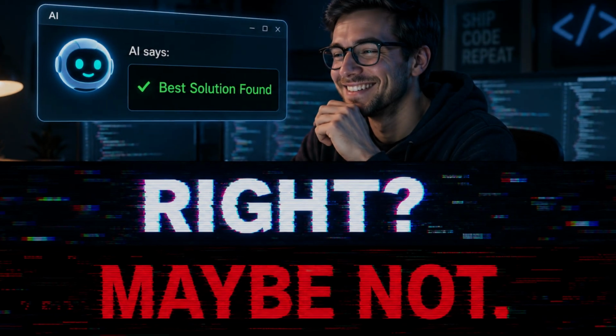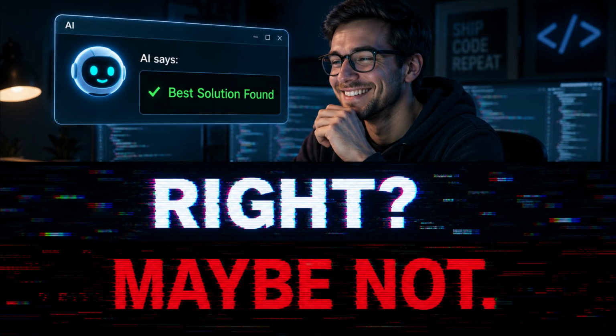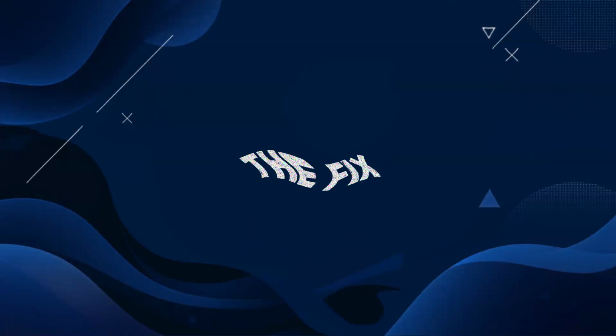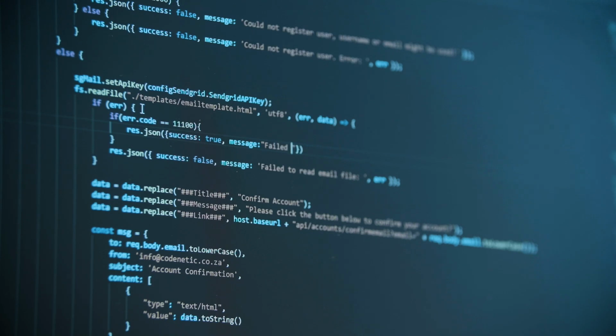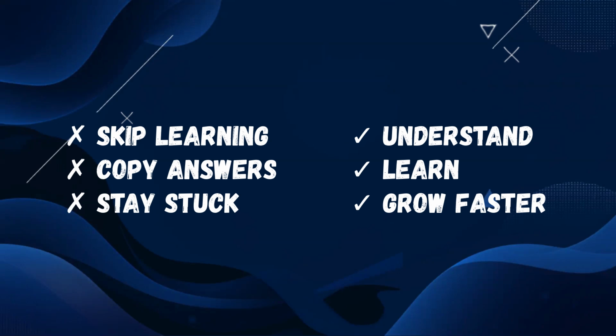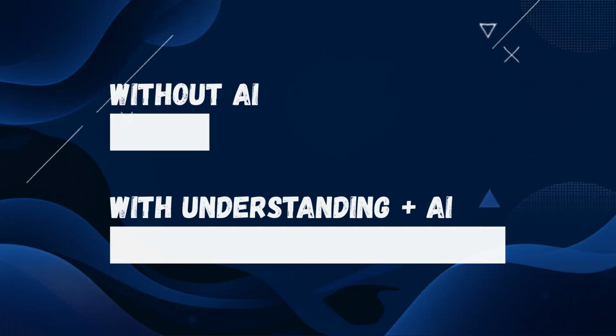This is the mistake that doesn't show up immediately. It shows up six months or a year in, when the developer who has been learning entirely from AI suggestions gets handed a problem slightly outside the pattern AI is good at and has no foundation to fall back on. The fix: every time AI gives you a solution, spend 30 extra seconds asking it, or yourself, why that solution works. That small habit is the difference between using AI to skip learning and using AI to learn faster than any previous generation of developers ever could.